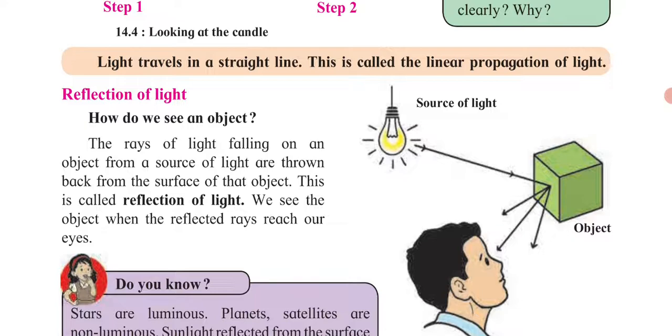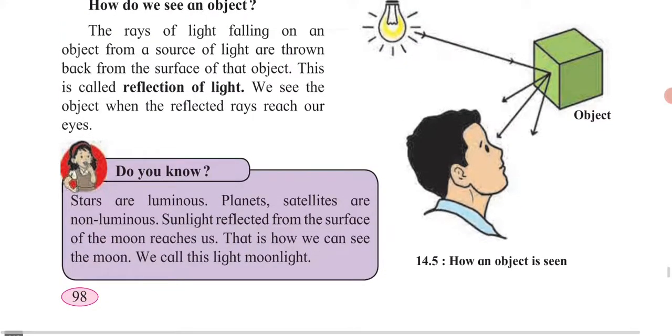When that tube light's rays are falling on an object, suppose they are falling on me, then some of the rays are reflected. They are falling on me, incident on me, and they are reflecting back. And those reflected rays which are coming outside are giving you the clear image, and that is called reflection of light. So we see the object when the reflected rays reach our eyes. So when do you see an object? You can see the object when the reflected rays come near your eyes.